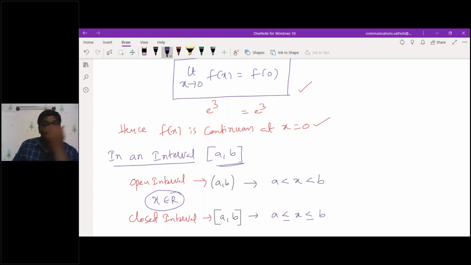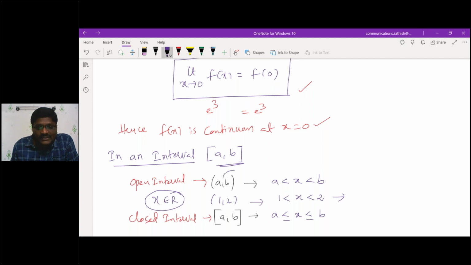Open interval means you have to take values in between a and b. Suppose I take the open interval 1, 2, I can represent it as 1 is less than x is less than 2. The values of x should be selected in between 1 and 2, with 1 and 2 not included.